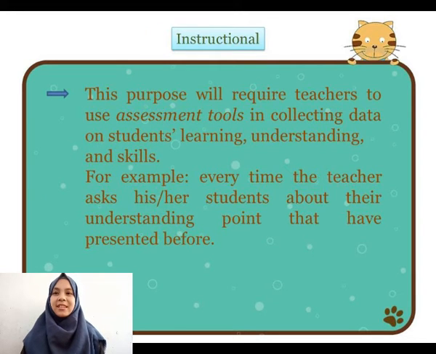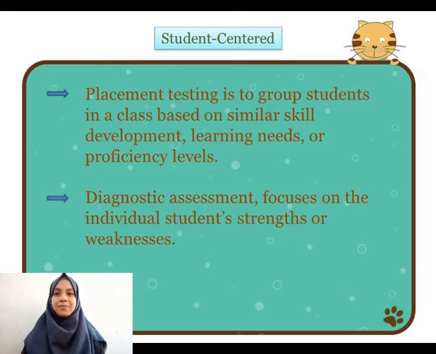The next is student-centered. There are ways to assess learning in order to establish which learning opportunities are appropriate for students' learning needs. The first is placement testing. The purpose of placement testing is to group students in a class based on, for example, similar skill development, learning needs, or proficiency levels, so that the instruction is suitable for all of the students in the class.